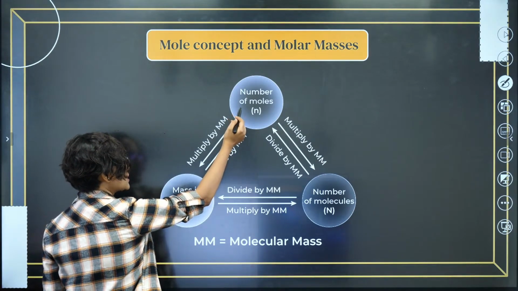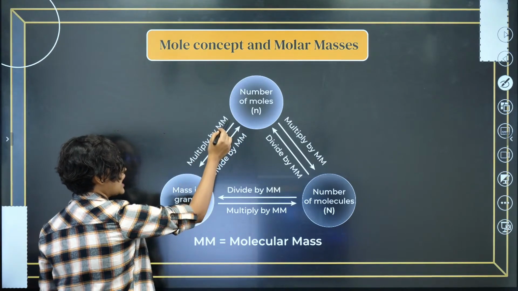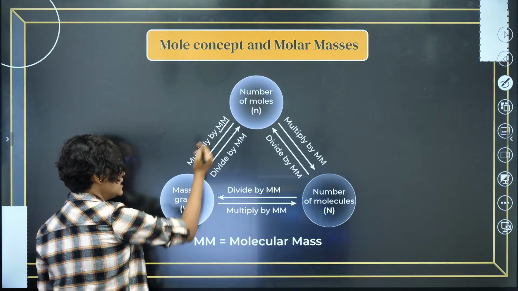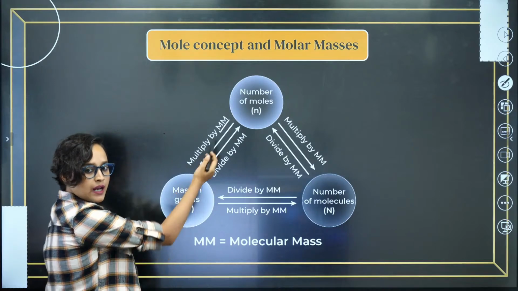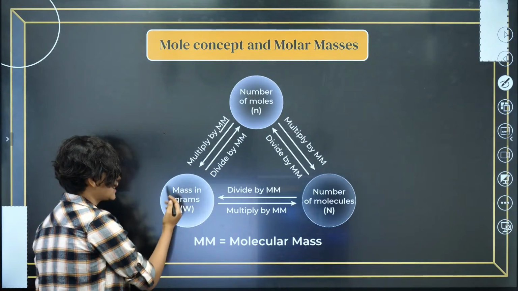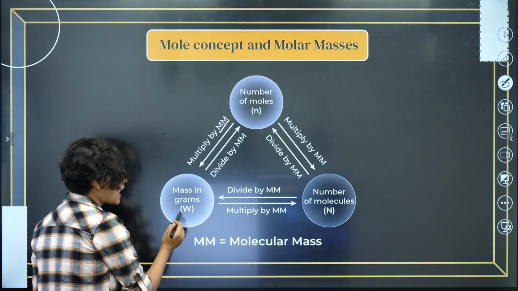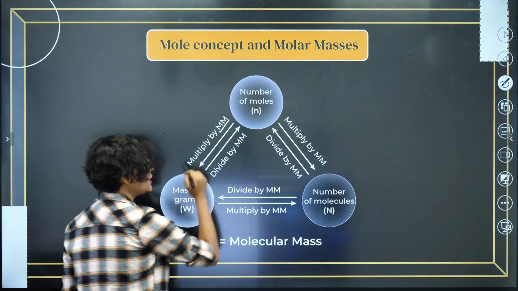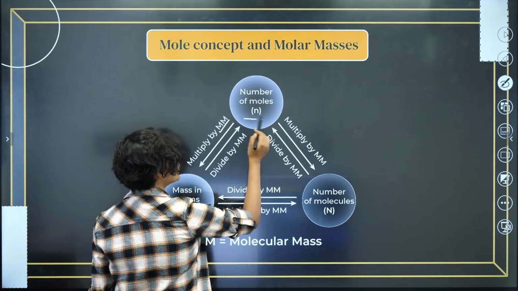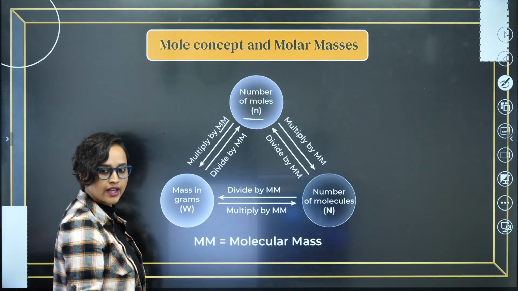If number of moles is given to you, just multiply it with molar mass (MM). When you multiply it with molar mass, you will get mass in grams. If the mass in grams is given, then just divide it by molar mass and you will get number of moles here. Getting my point?